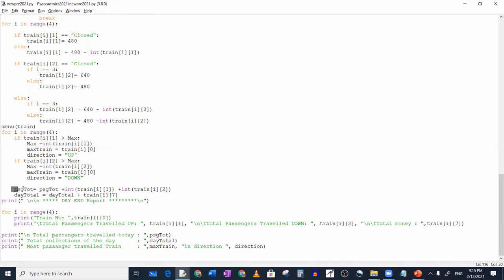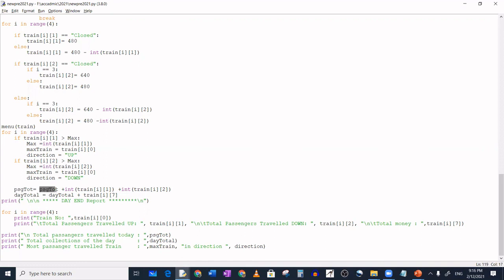After that, I am updating the passenger total for the train number. So passenger total is added with the train number, 1 and 2. This is not the total seats, but how many passengers actually traveled. We updated the same list, so both the things are added together to find the passenger total.